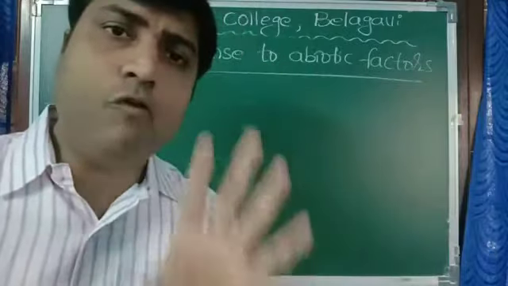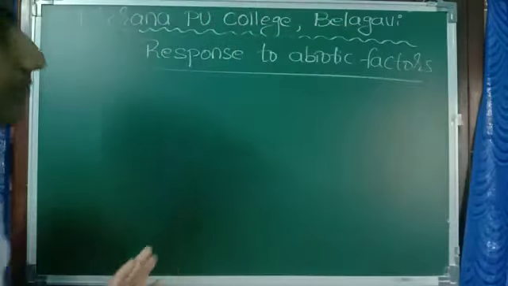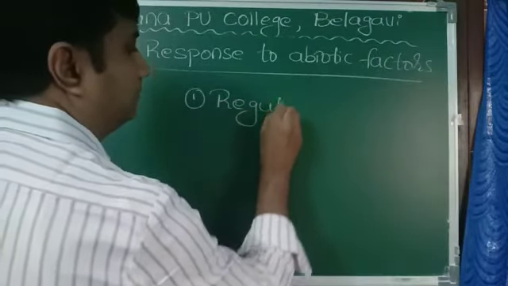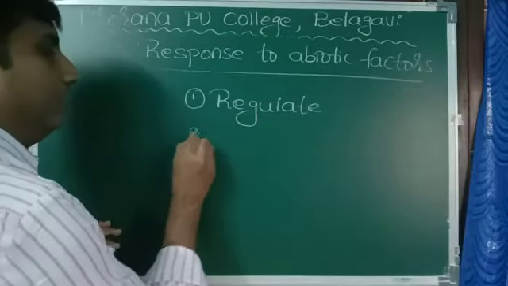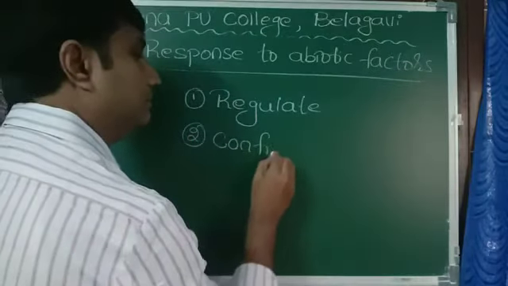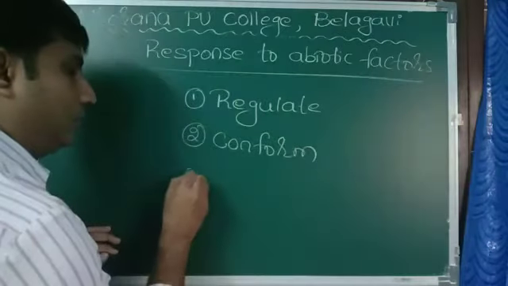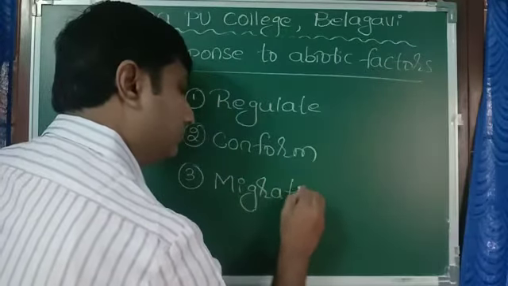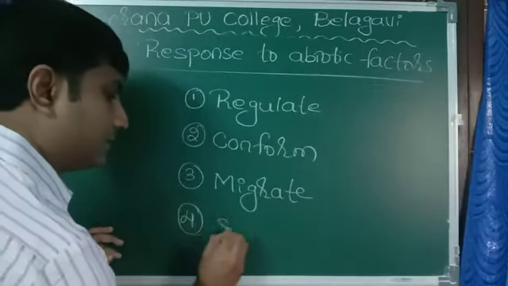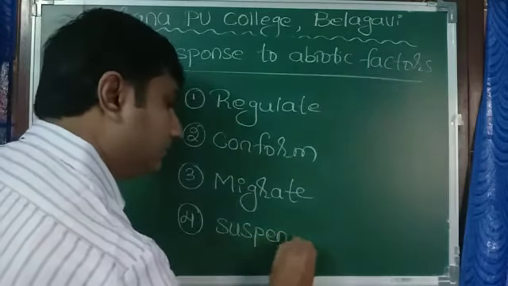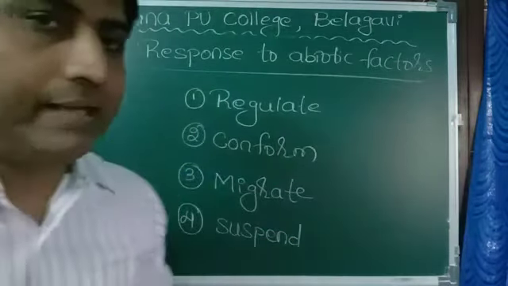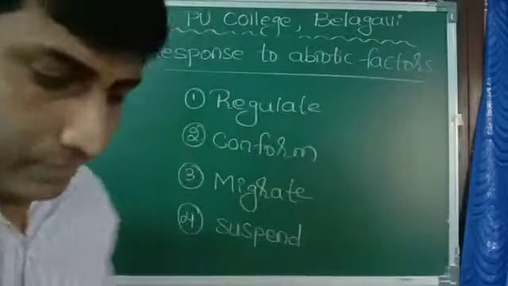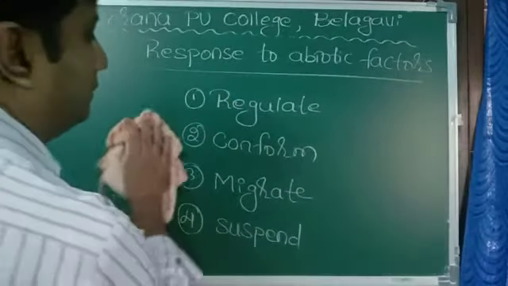Generally we can see 4 types of responses. First one, regulate. Second one, conform. Third one, migrate. And fourth one, suspend. Regulate, conform, migrate, suspend. So these are the 4 types of responses. Let us study one by one. First of all, we'll take regulate.